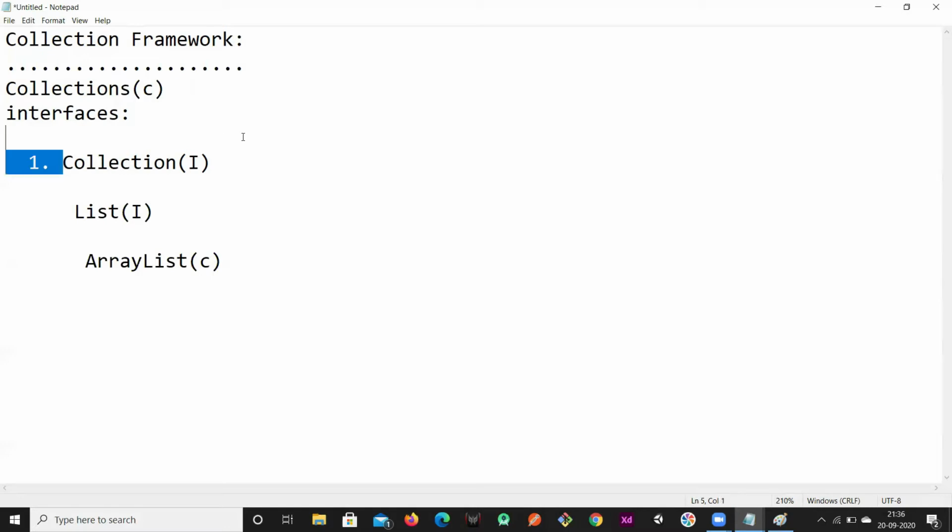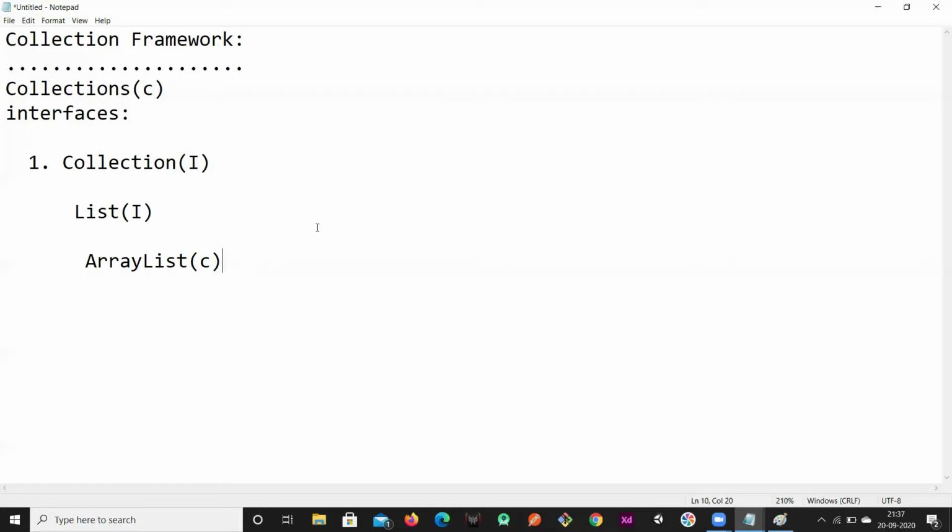Collection is the root interface for all the other interfaces in the collection framework. The list interface extends the collection interface, and array list is a class that implements the list interface. So collection is an interface, its child is the list interface, and the implementation class is array list.